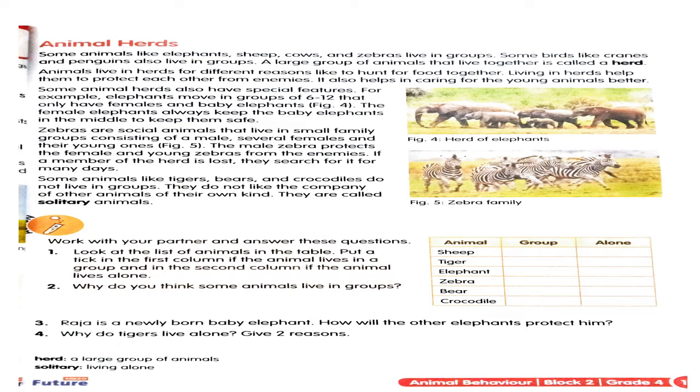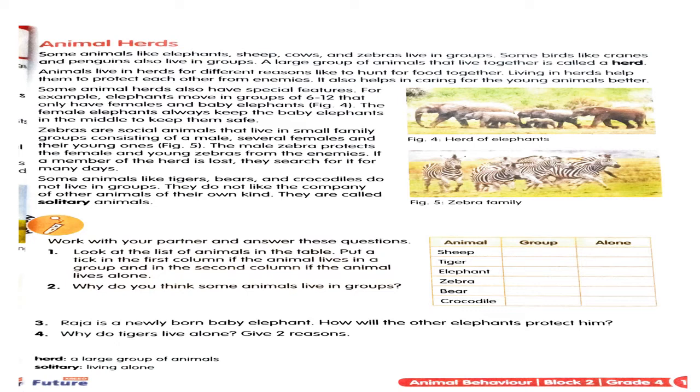Female zebras means the ladies and the male zebras means the gents. The way we say ladies and gentlemen in humans, in the same way, female zebras and the male zebras.